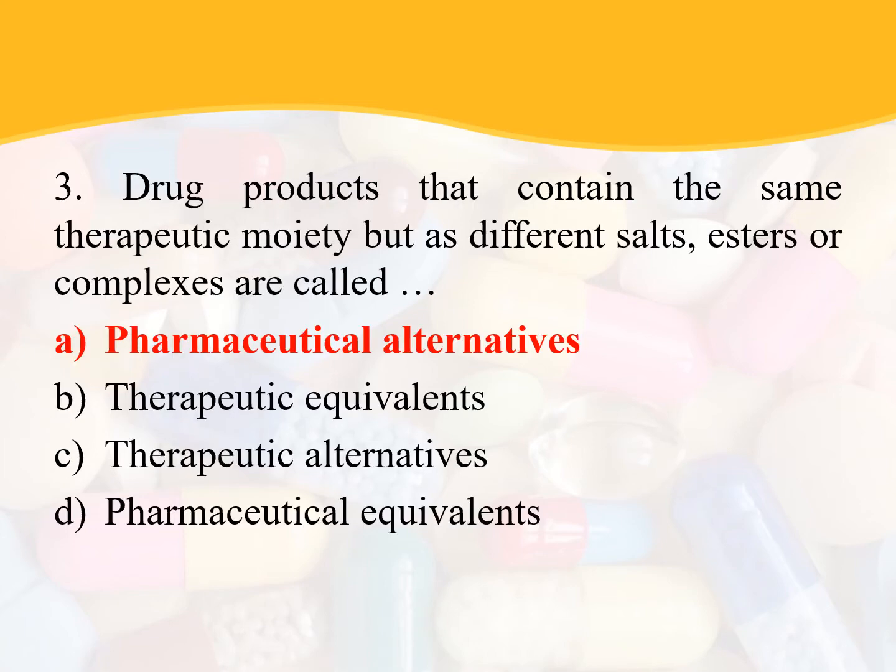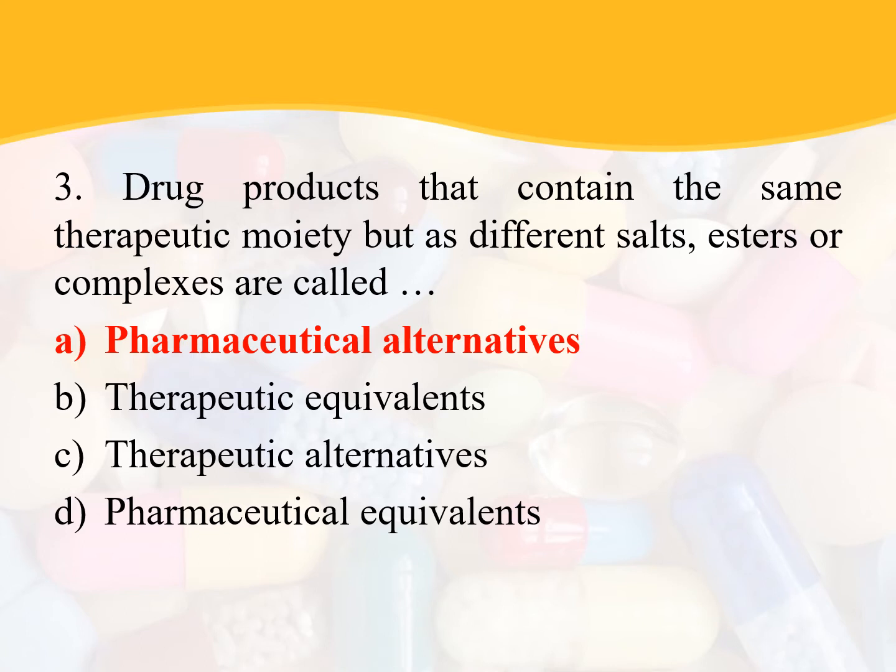Next one, drug products that contain the same therapeutic moiety but as different salts, esters and complexes are called pharmaceutical alternatives. Pharmaceutical alternatives are the drug products that contain the same therapeutic moiety but as different salts, esters or complexes.